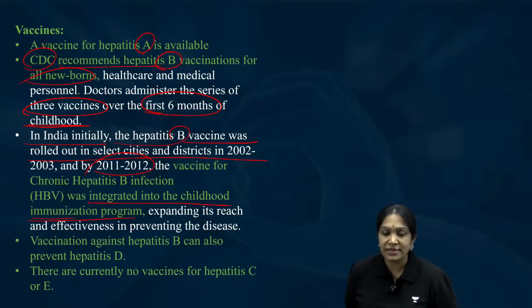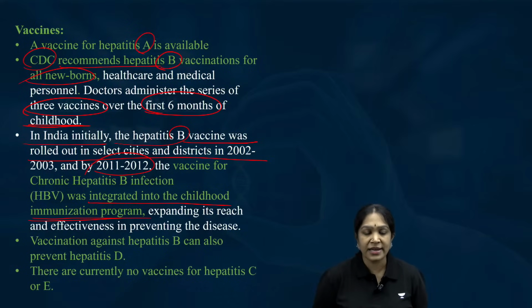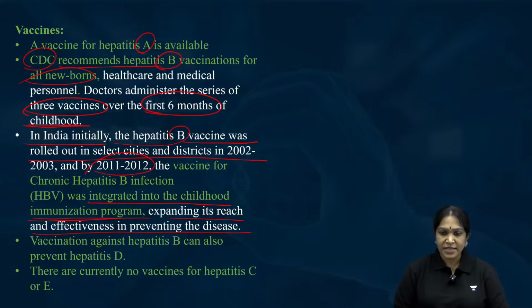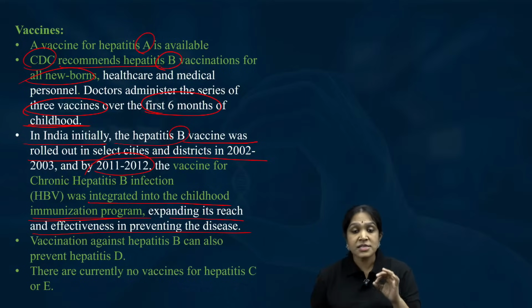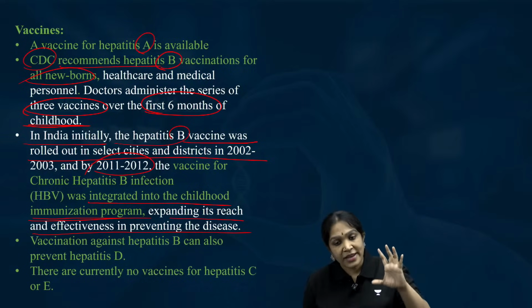Like Indradhanush, the government program, right? Vaccination, child immunization program, it became a part of that. Is it clear? Expanding its reach and effectiveness in preventing the disease. Is it clear? And remember, the more people take the vaccine, the more we get protection.